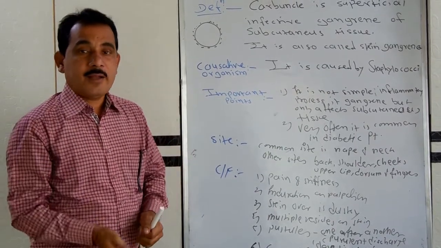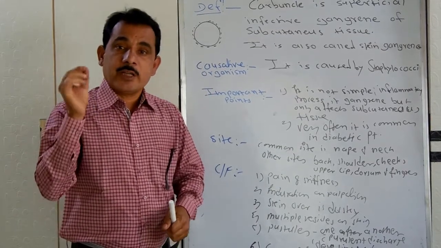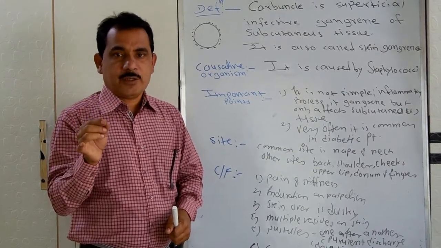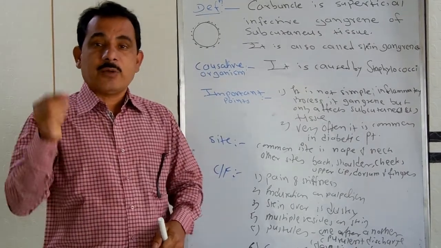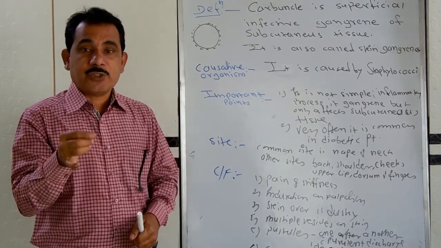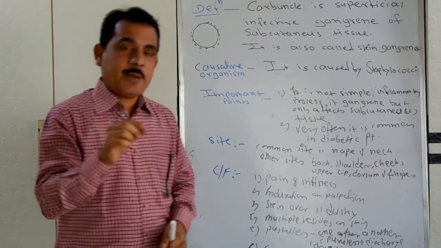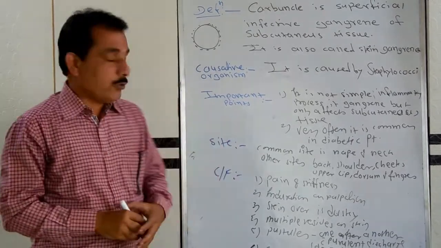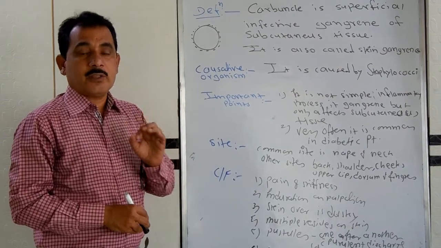And lastly, post-operatively, antibiotics should be given to the patient. In addition to this, you have to advise a nutritious diet to the patient, mostly in cases of diabetes where they require a highly nutritious diet. So that is the treatment of the carbuncle.